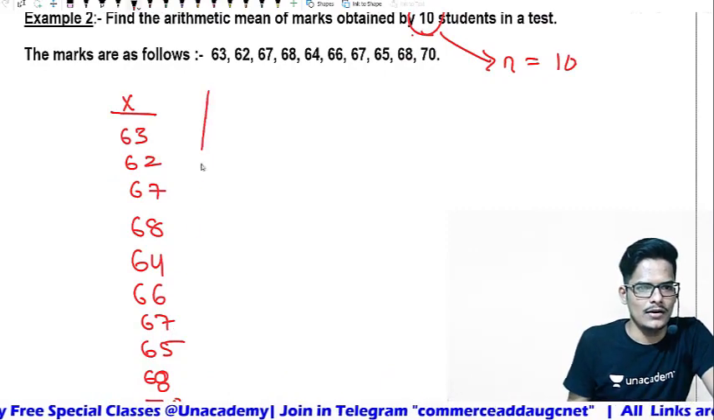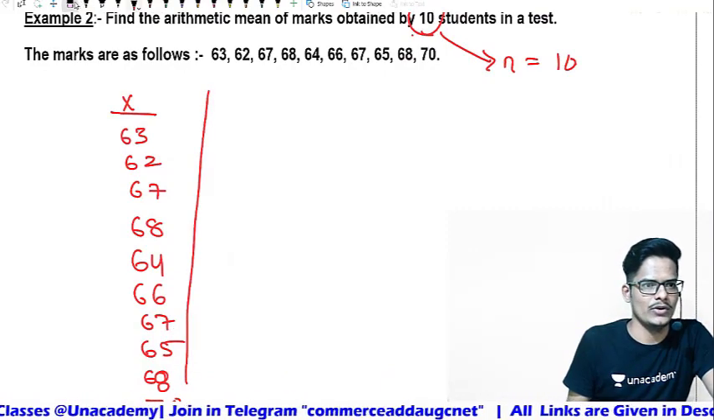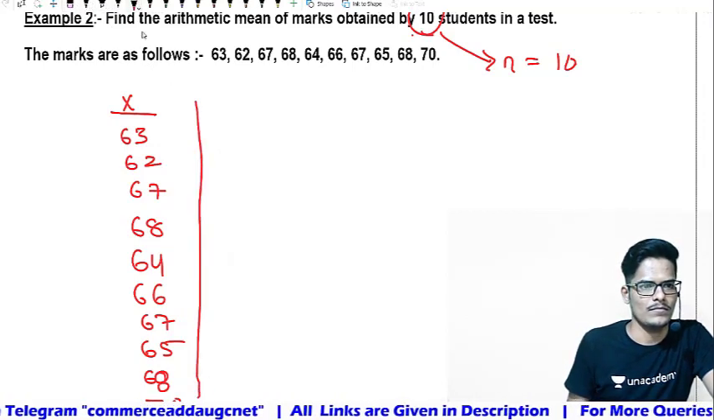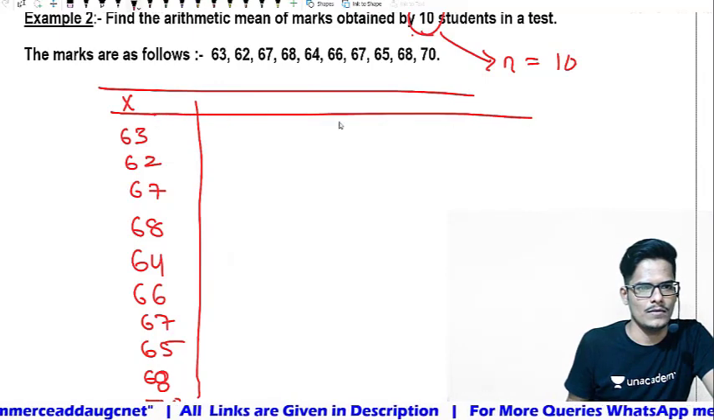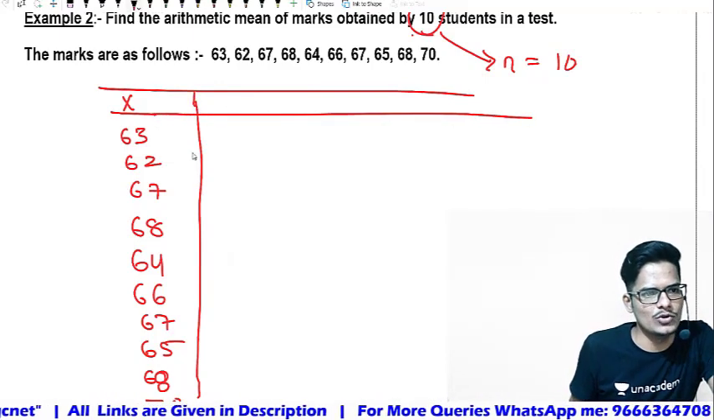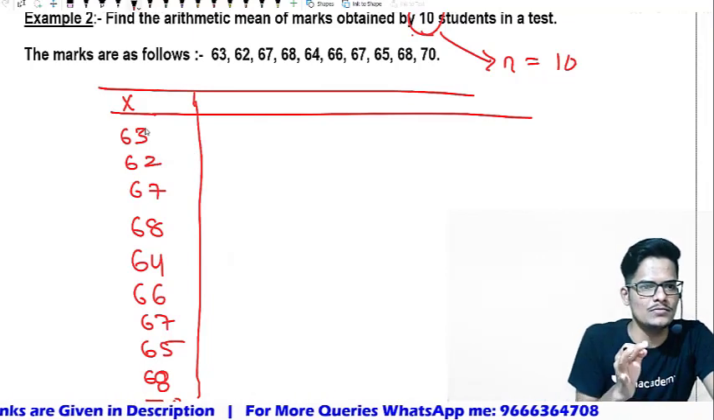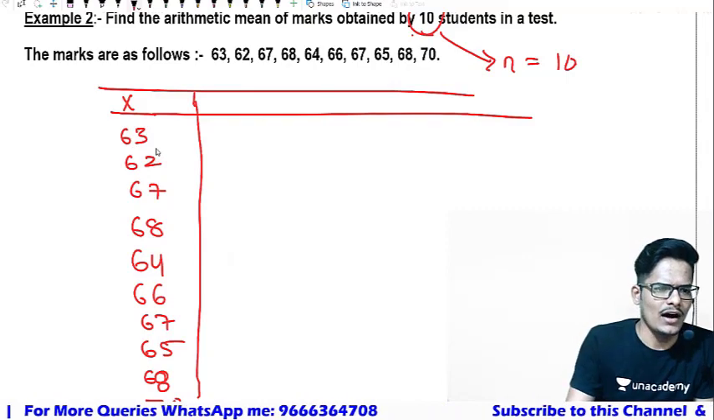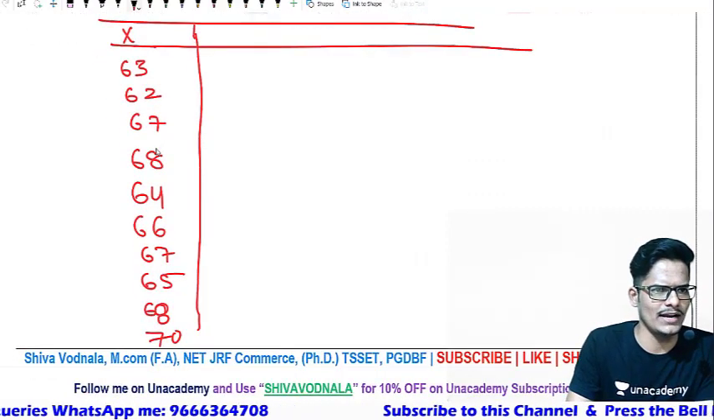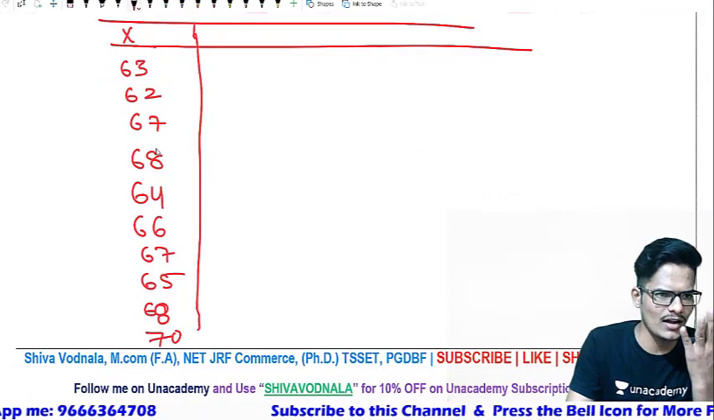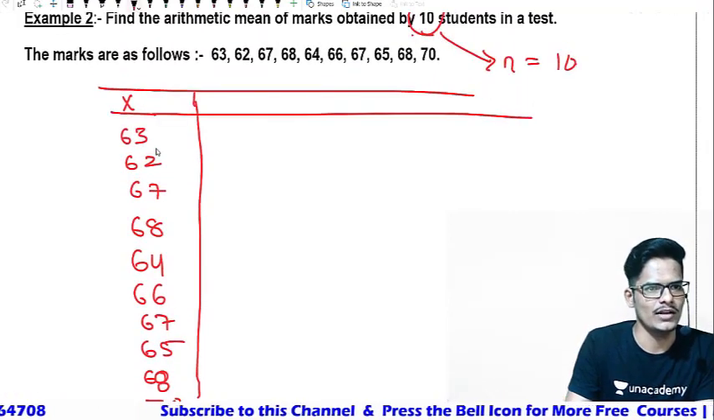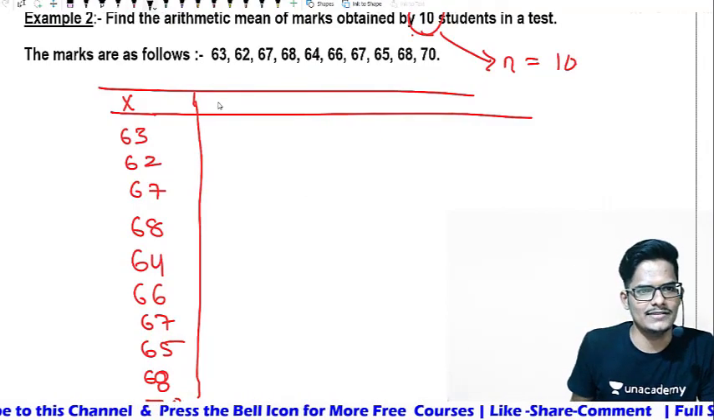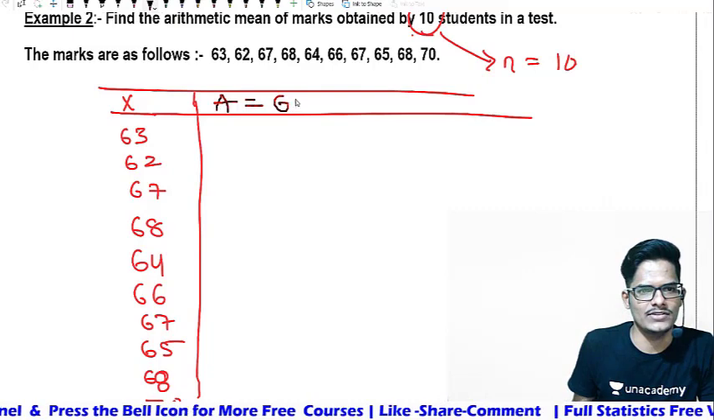This is x. Now we should assume an assumed mean very near to the given numbers. All are in the scope of the 60 series only, so all are very near. So I am assuming the assumed mean a is equal to 60.